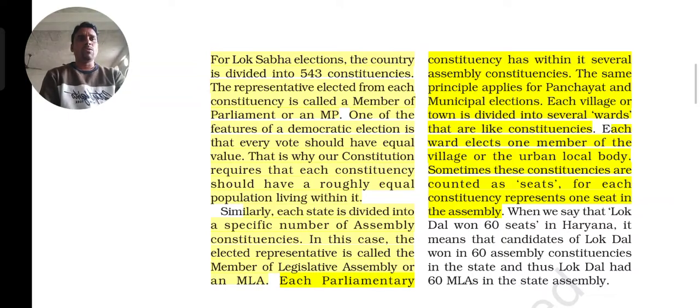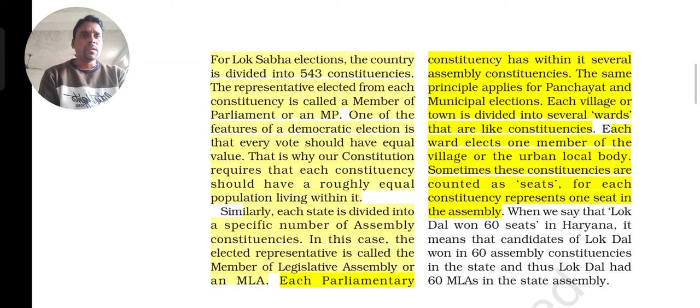Each ward elects one member for the village or urban local body. As each constituency has one MLA in the state assembly, and one MP in the Lok Sabha, in the same way each ward has one member in a panchayat.